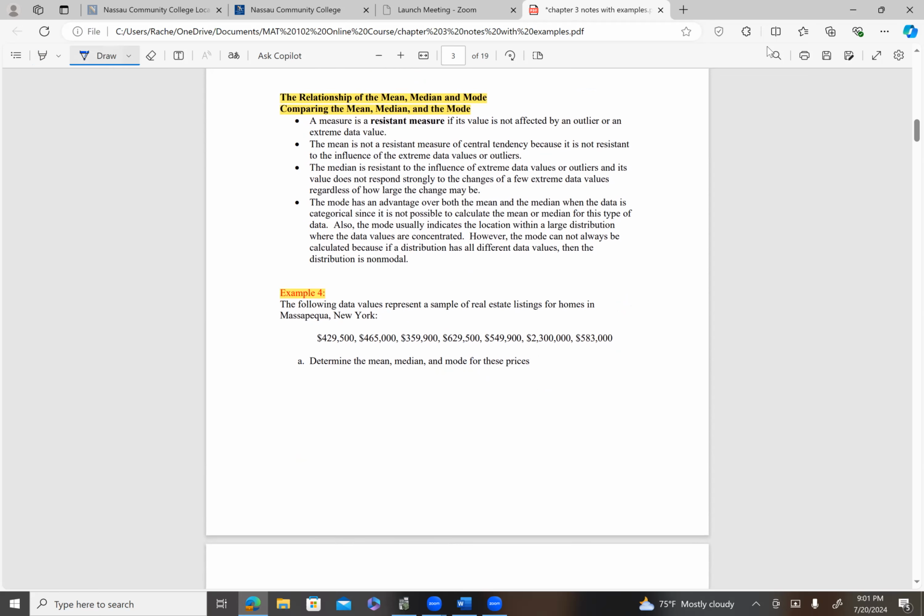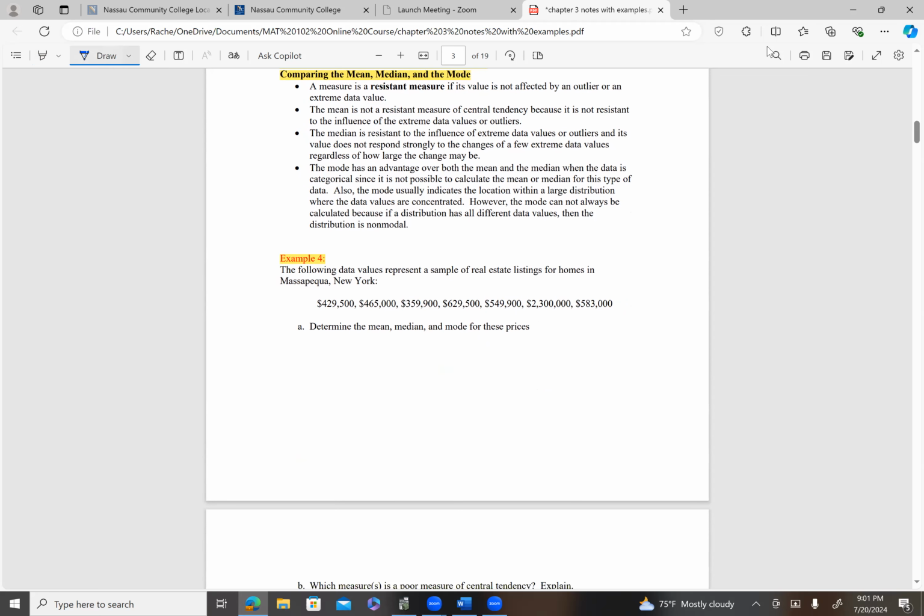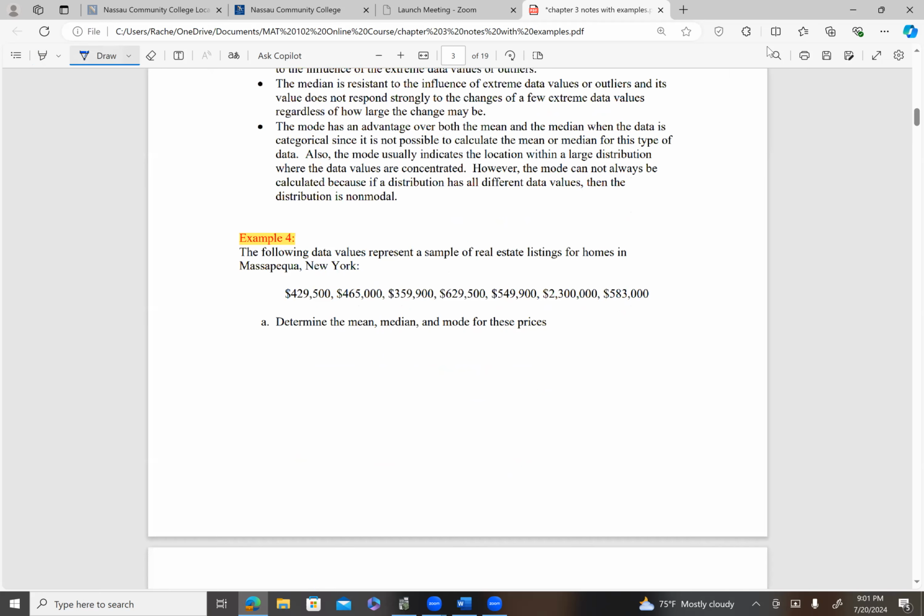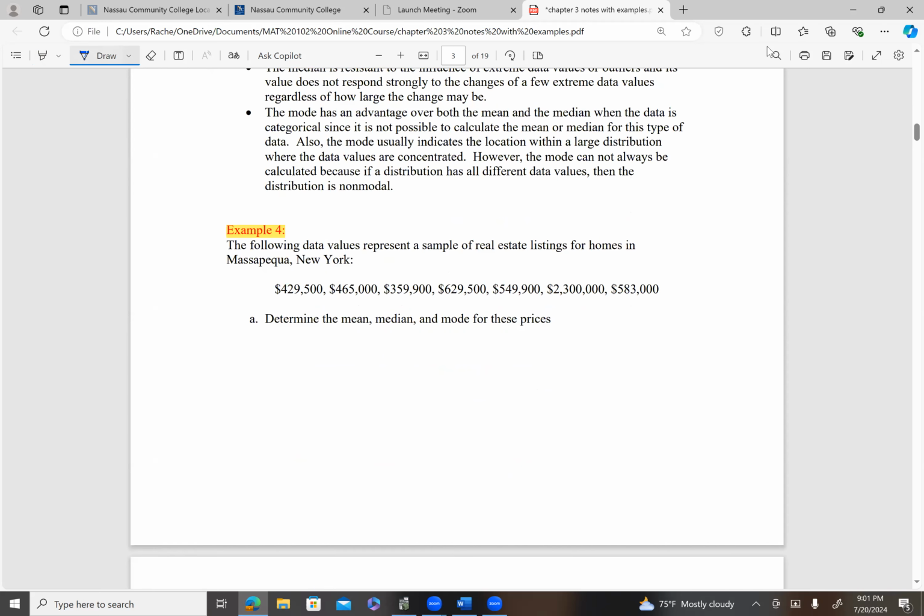So let's look at example 4. It says, and we'll make this a little bit bigger, the following data values represent a sample of real estate listings for homes in Massapequa, New York. So we have 1, 2, 3, 4, 5, 6, 7 listings here. So 7 prices of houses that are for sale. What I want you to do is calculate the mean, the median, and the mode for these prices for this sample. So we're working with a sample.